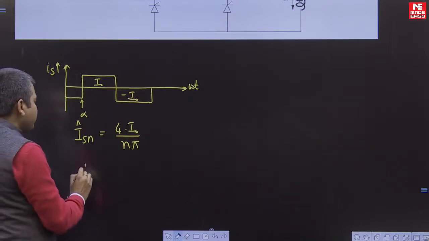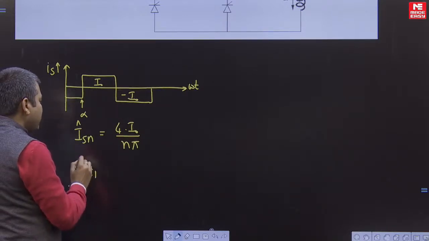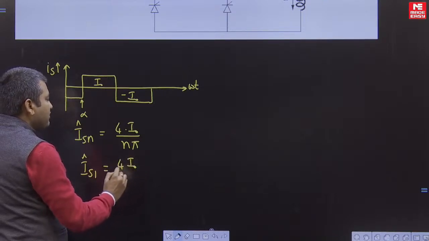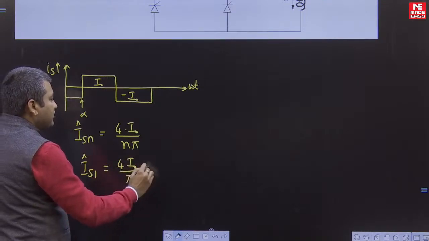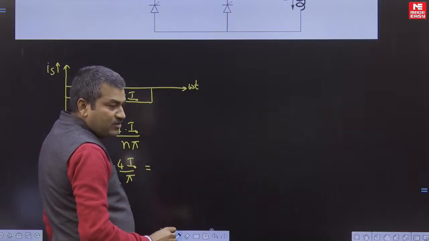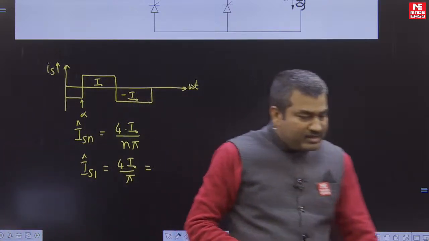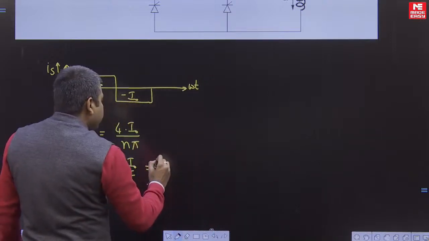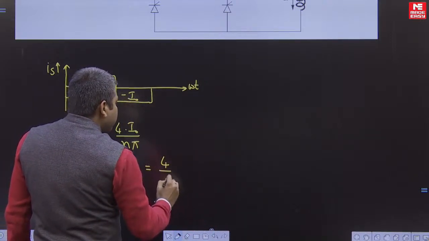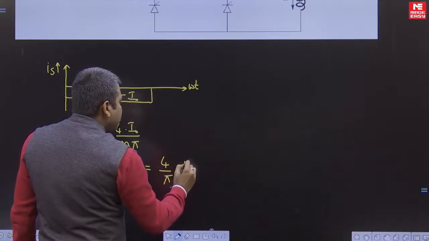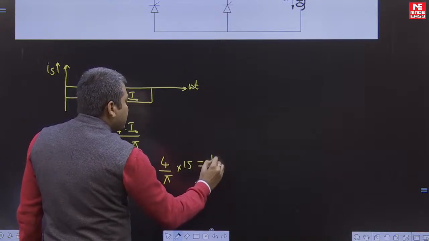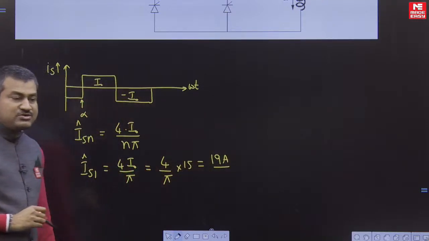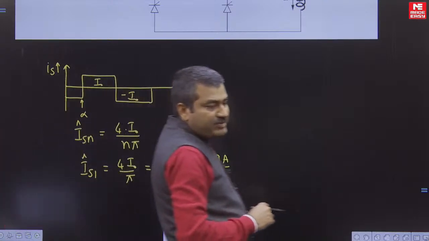So what is the fundamental amplitude here? Fundamental amplitude is equal to 4 into I naught by pi. Given, what is the value of I naught here? I naught is 15 amperes. So 4 by pi into 15 amperes. After calculating, you will get about 19 amperes. So the answer for this question is about 19 amperes.